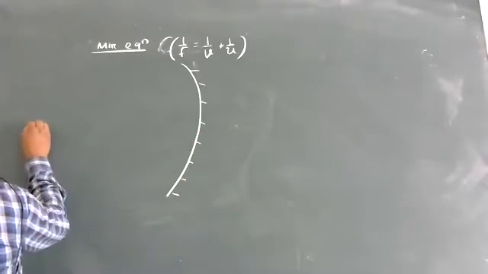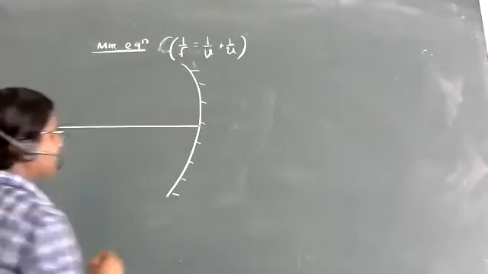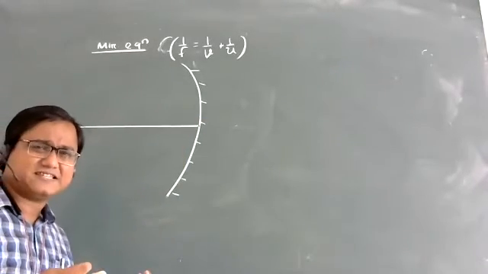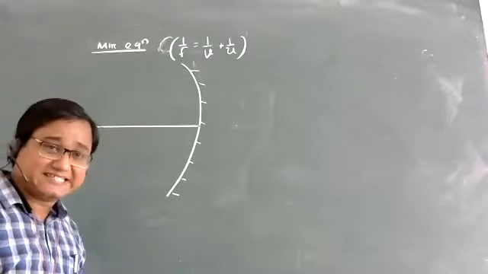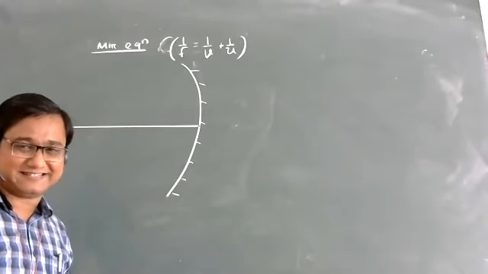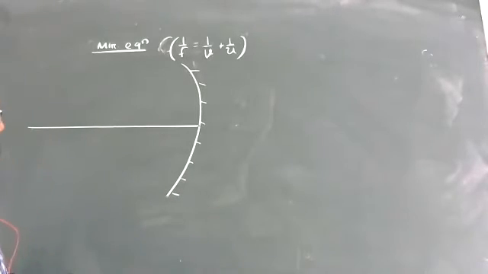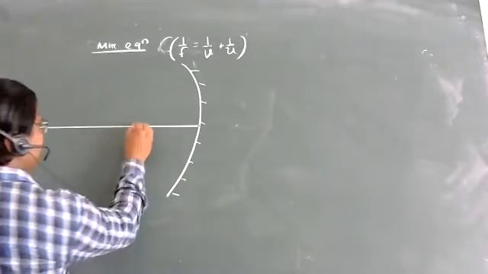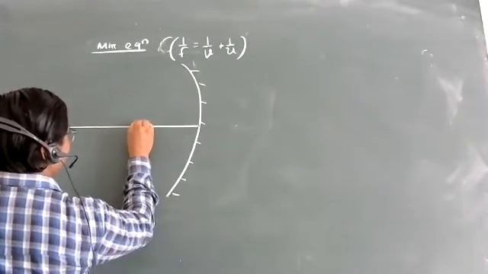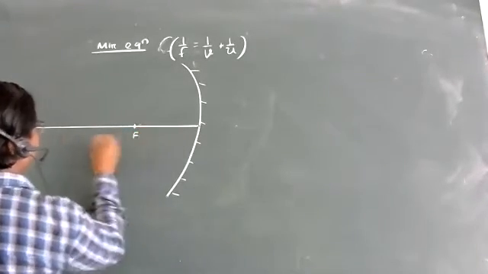This is a concave mirror. Let us take the object beyond C. So where will the image be? If the object is beyond C, the image will be between C and F.